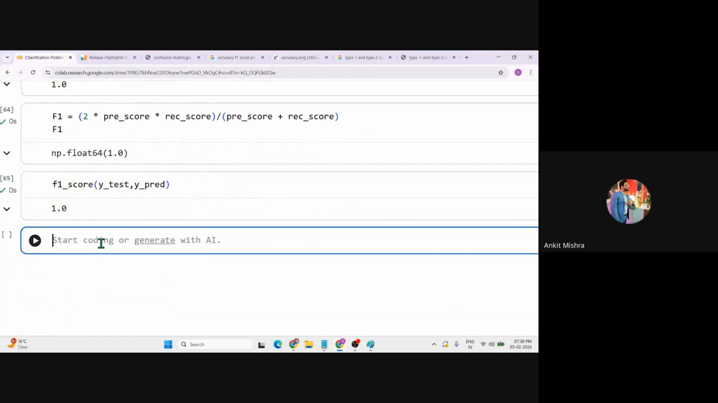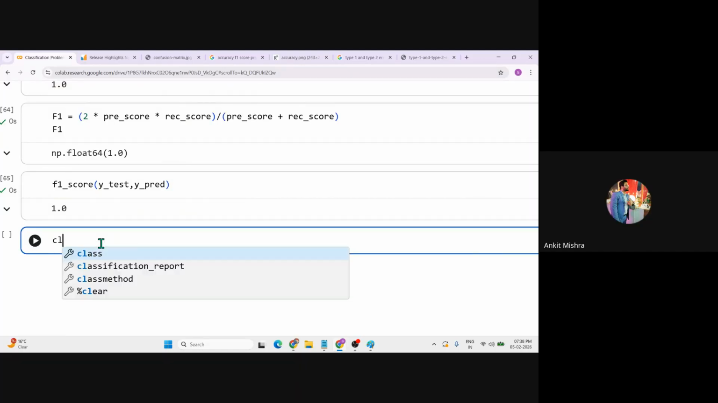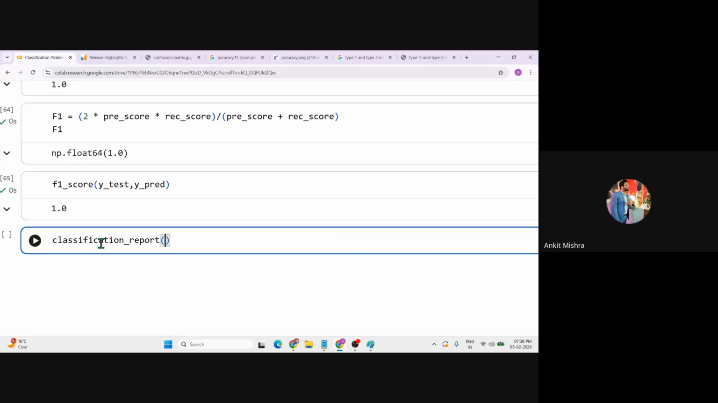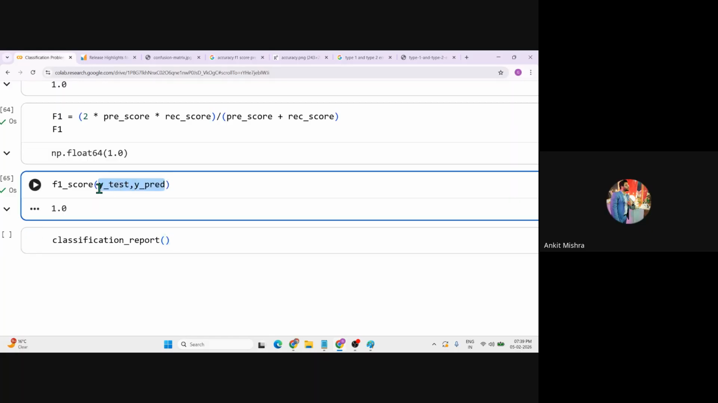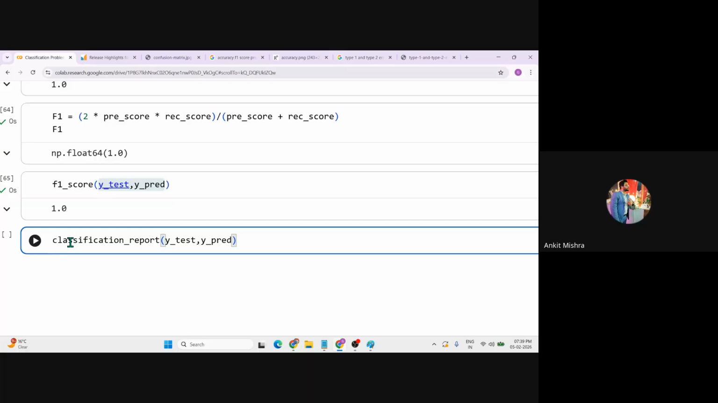We have another metric that is called classification report. You can simply print out this classification report, and you need not calculate each score one by one. And how to print this? Again, you have to give the same parameters, that is y_test and y_pred. Once you give this, you need to pass this inside a print function, right?